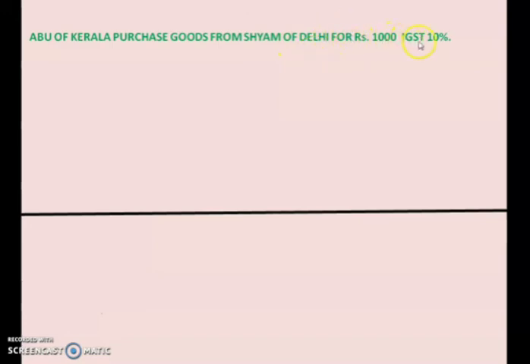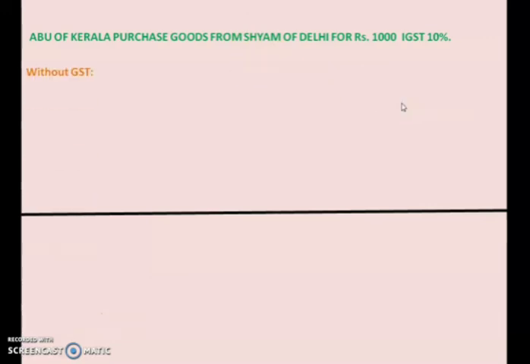You know that when there is purchase between Kerala and Delhi, which are two different states, integrated GST is applied. And what is such type of trade known as? Interstate purchase.